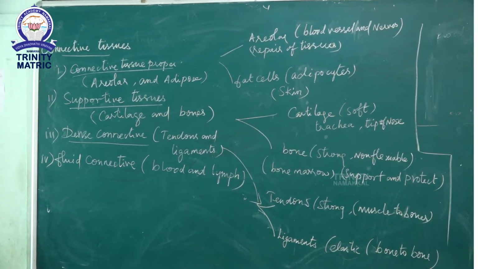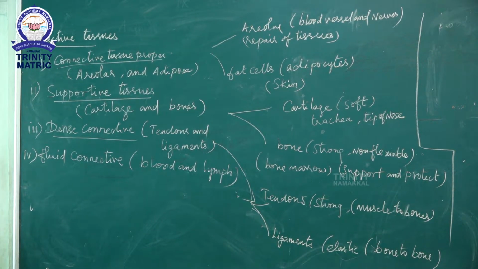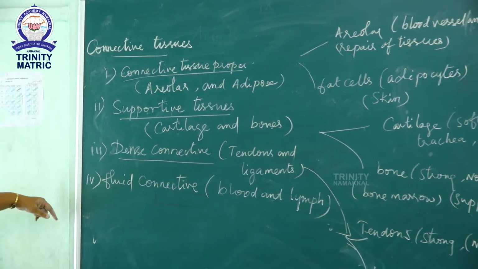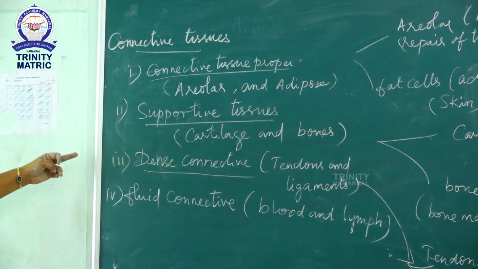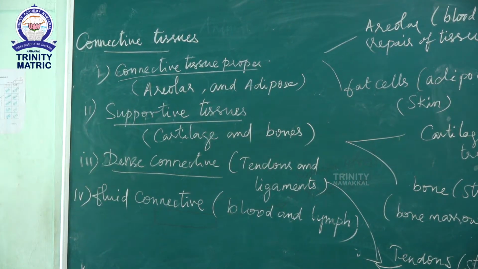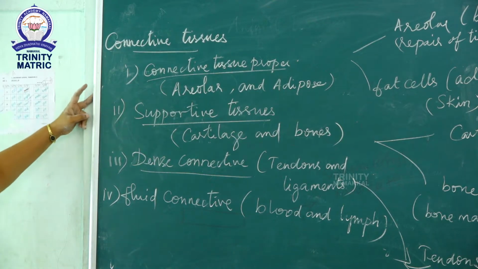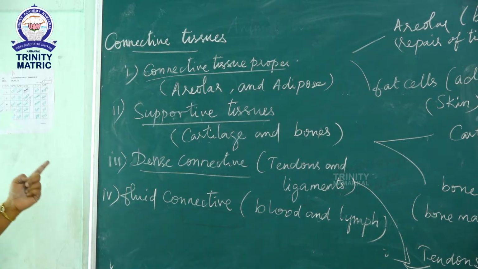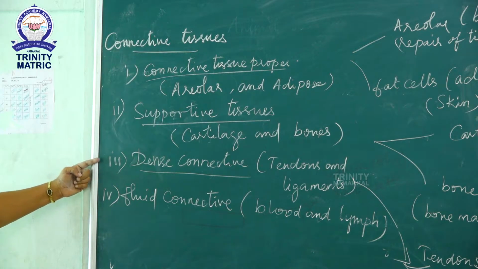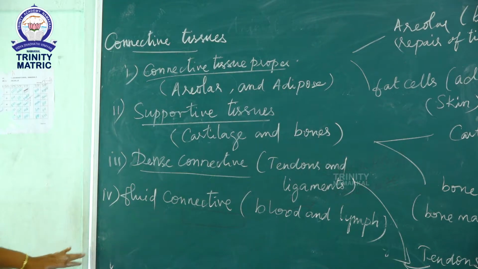Next is connective tissue. It is one of the most abundant tissues. It is classified into four types: connective tissue proper, supportive tissue, dense connective tissue and fluid connective tissue.